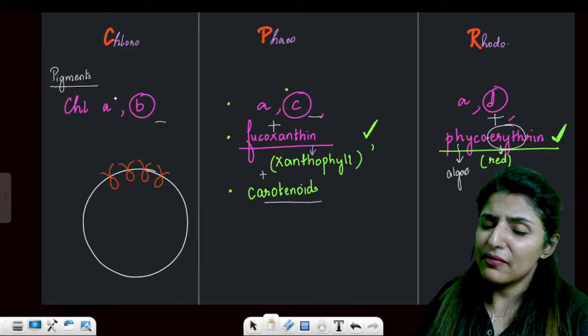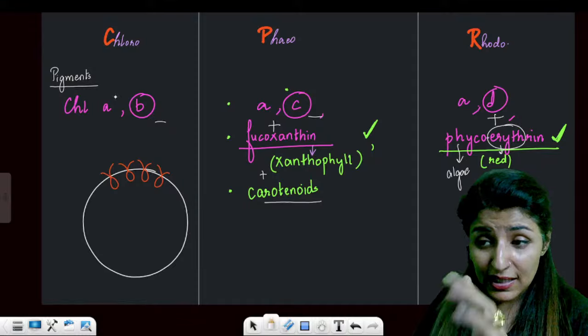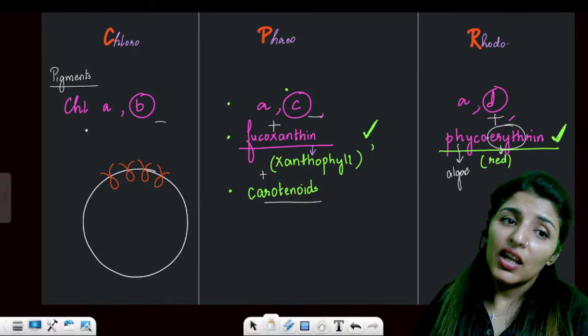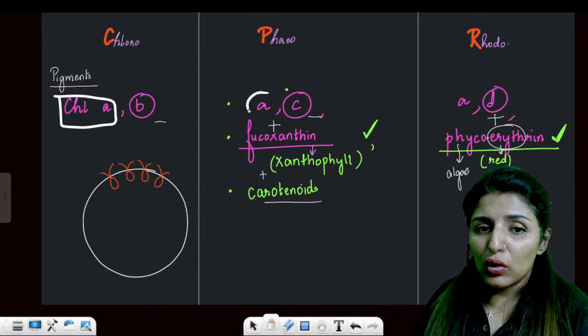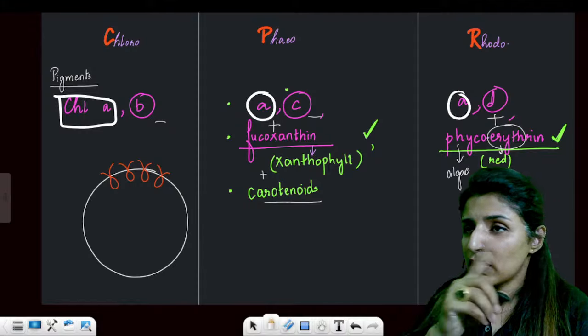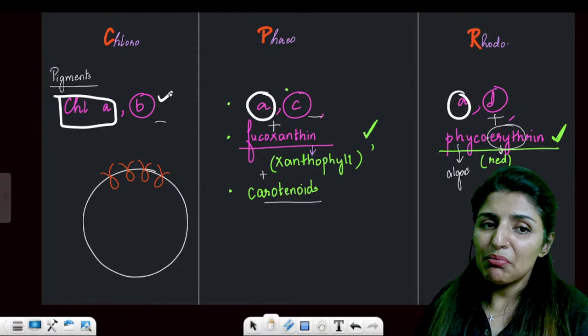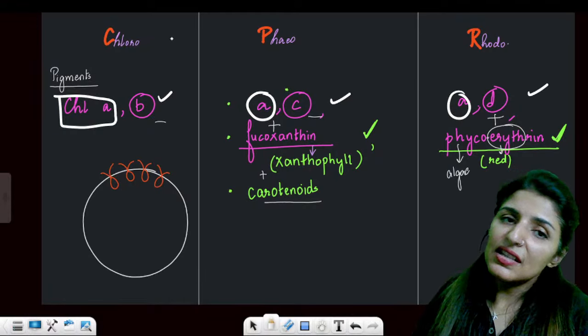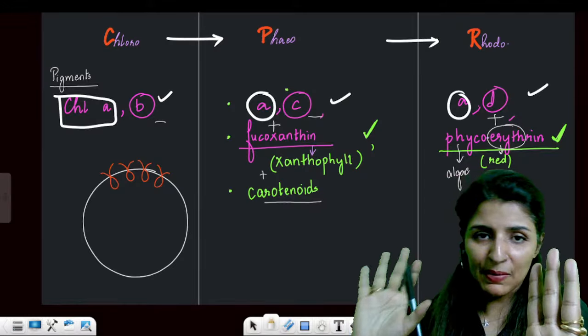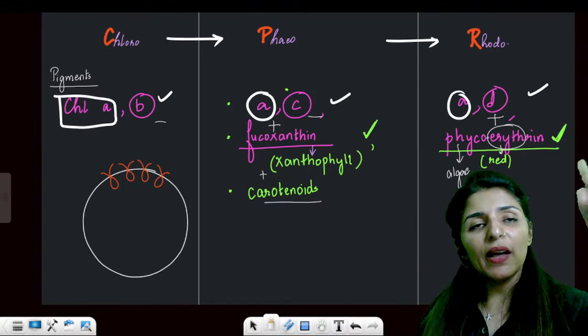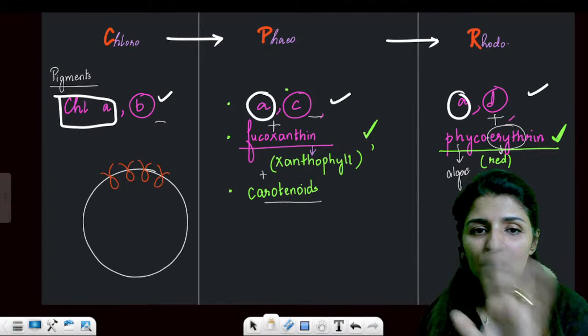Now the pigments, very important. See, this table is super important. Chlorophyll A is present in all. Write down A. Okay, and then B, C, D in order. First, learn the order C, P, R. As a doctor, you must remember CPR, right? Then CPR on top, and then A, B, C, D in order.